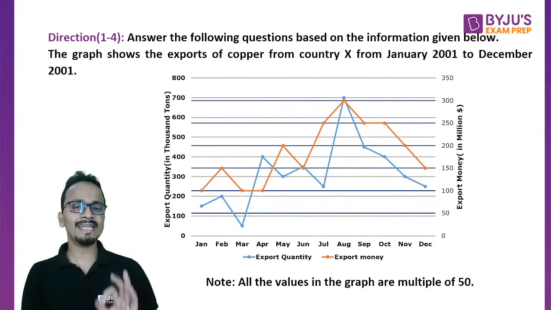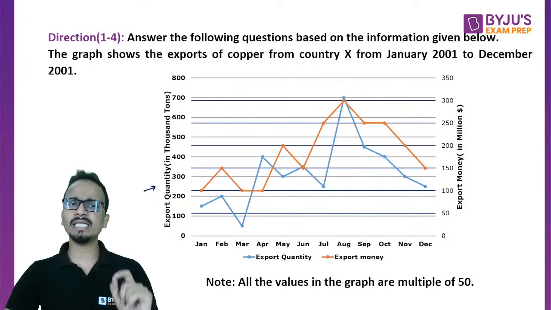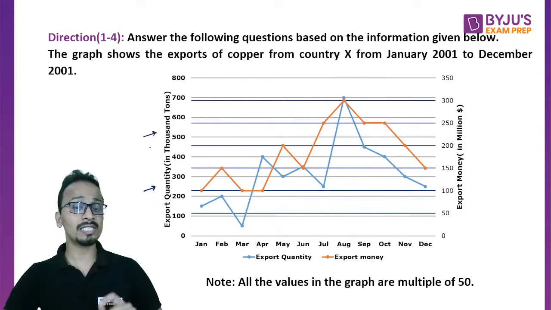So first of all, let's talk about the vertical axis on the left hand side. Now the vertical axis on the left hand side shows the export quantity. All right, so just read this part, export quantity in 1000 tons. Okay, so the unit is 1000 tons and they are talking about the export quantity in thousands of tons. ये जो bracket में mentioned है units, this is very important to answer further questions. Okay, so on the left axis it is export quantity in 1000 tons.